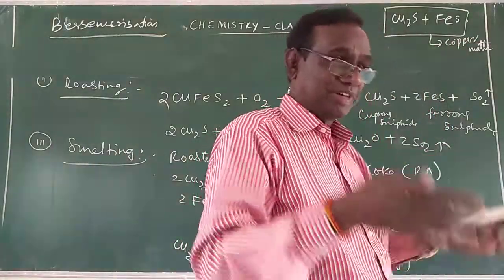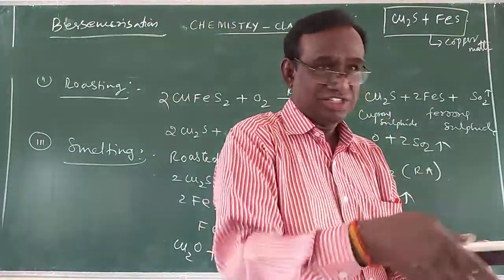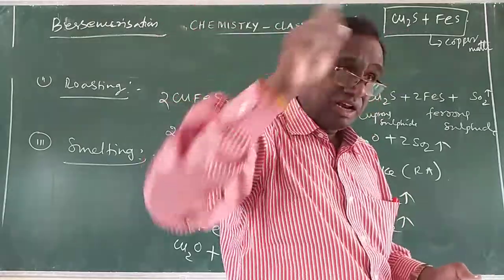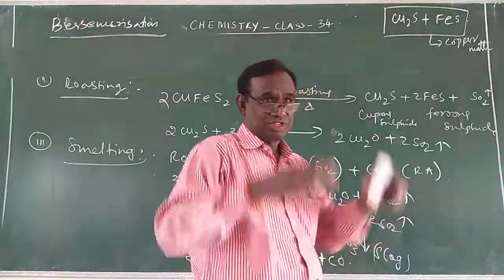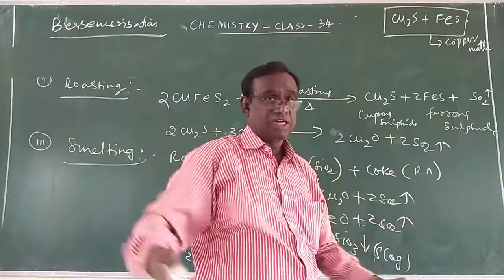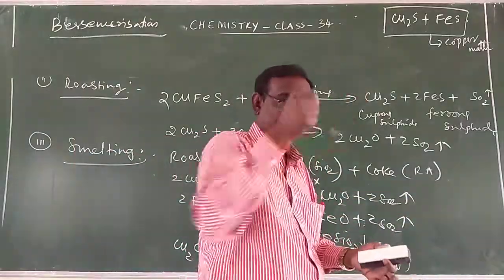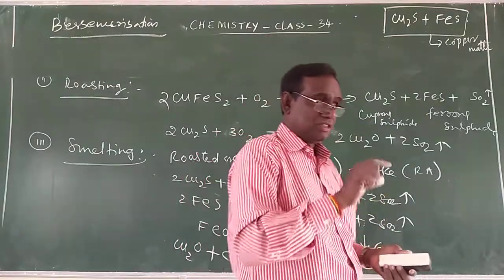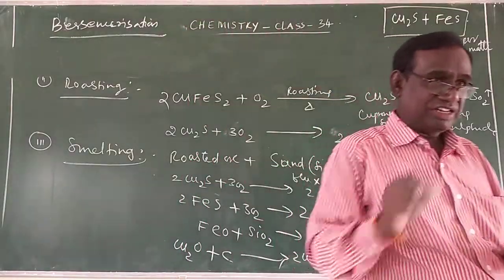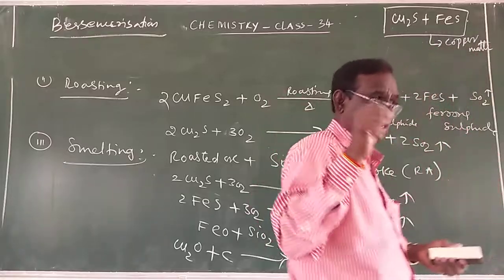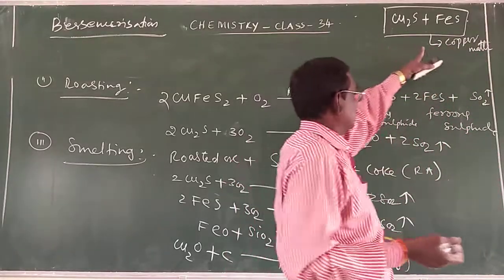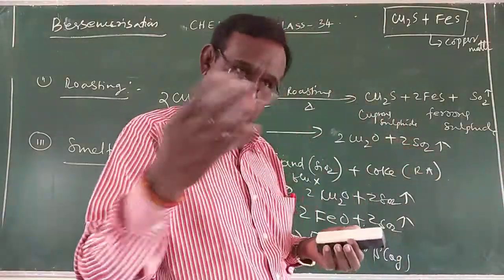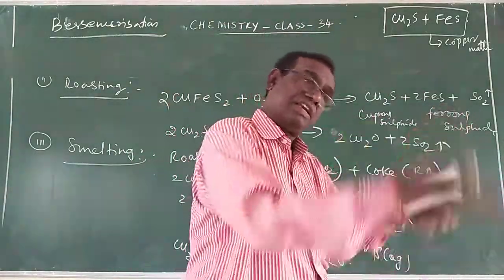So this copper matta is taken, mixed with more sand, which is silica, and this mixture is heated in a silica-lined Bessemer converter. There is a big cylindrical drum whose inner side is coated with silica, sand. So that is called the silica-lime Bessemer converter. The copper matta is mixed with more silica, this mixture is taken in the silica-lime Bessemer converter, and it is heated with excess of air.